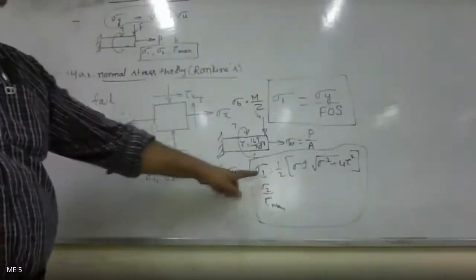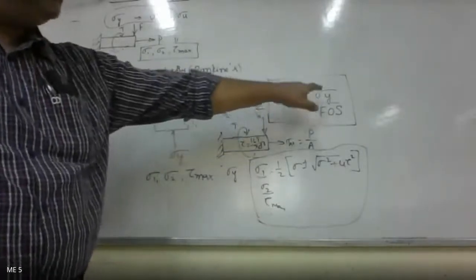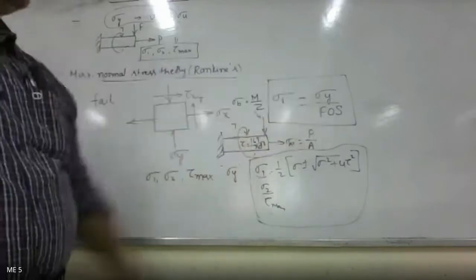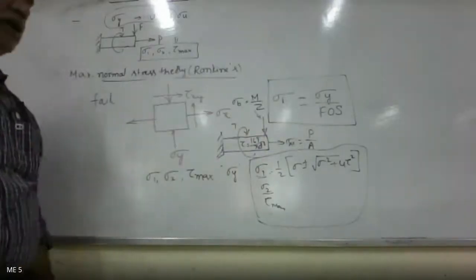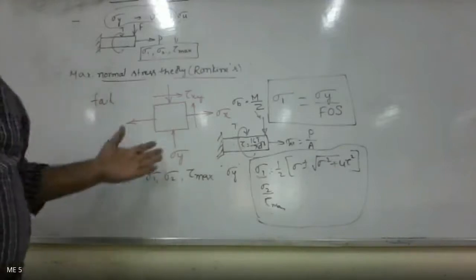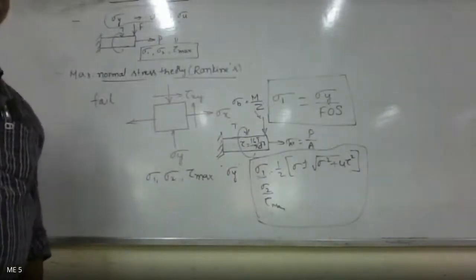When one of the principal stresses becomes equal to the yield stress of the material that is obtained in the simple tension test, then the failure of the component will take place. That's it. The component will fail when sigma 1 becomes equal to sigma y by FOS.